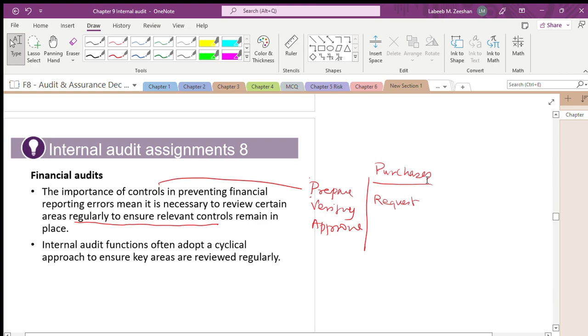The purchase manager will approve, verify. Sometimes you have authorization and approval.